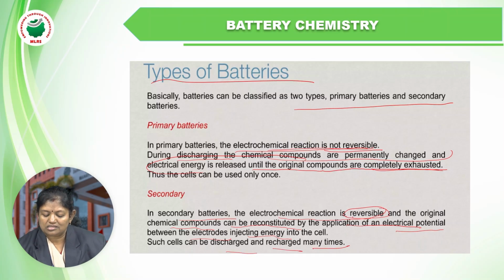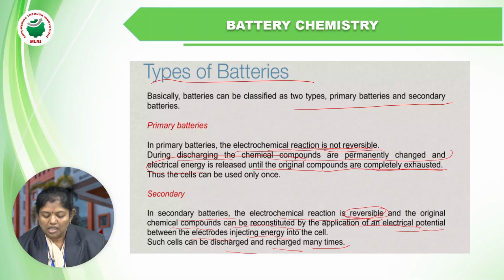What does reversible mean? In the electrochemical cell, the chemical components called reactants are converted to products when the cell is used, meaning a chemical reaction takes place. Then, by supplying external energy, the products are converted back to the reactants.